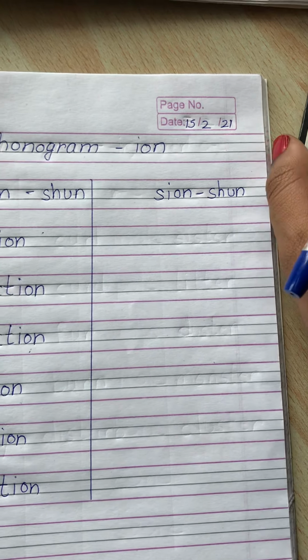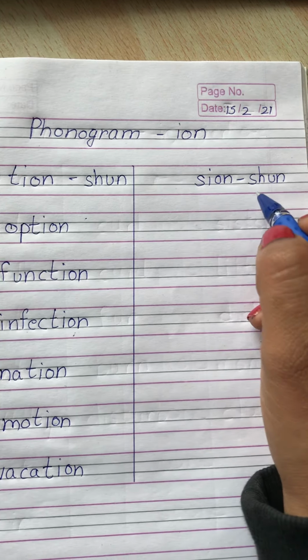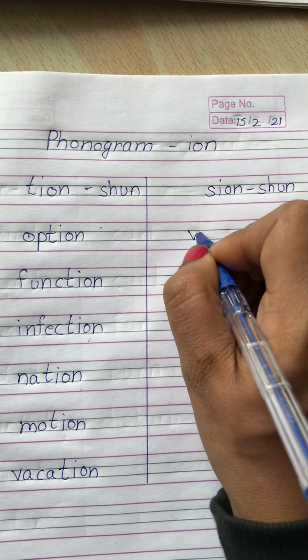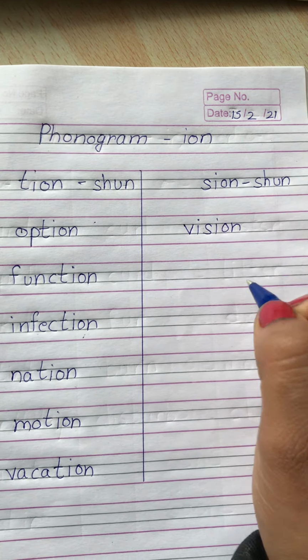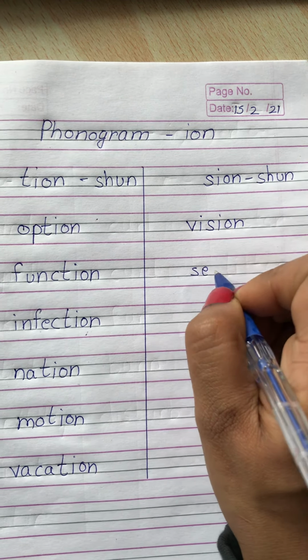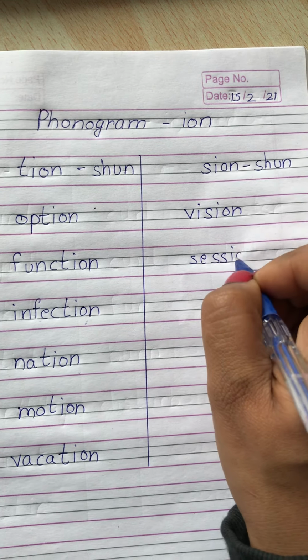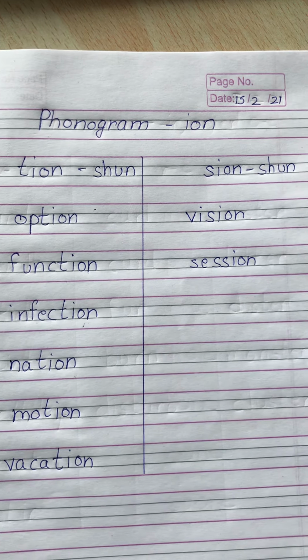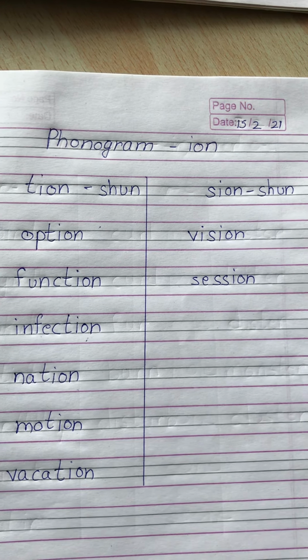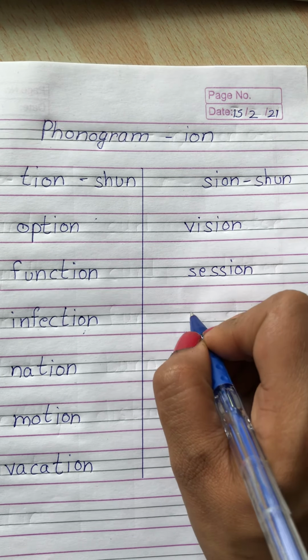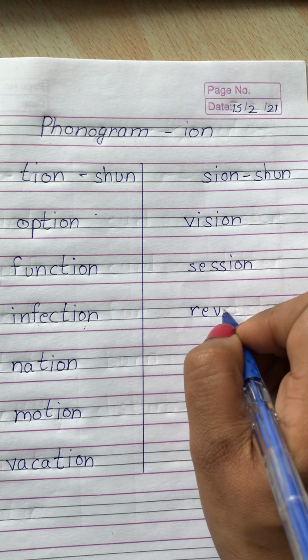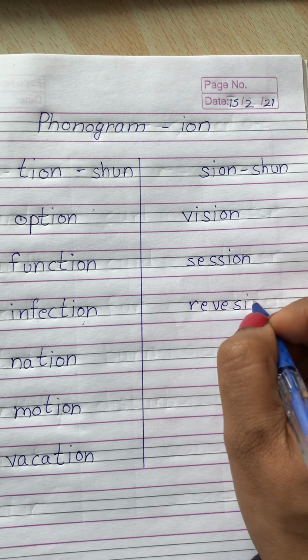Now we will write some S-I-O-N words. But the sound is shun. So, write down vision. Session. Right? Next is revision.